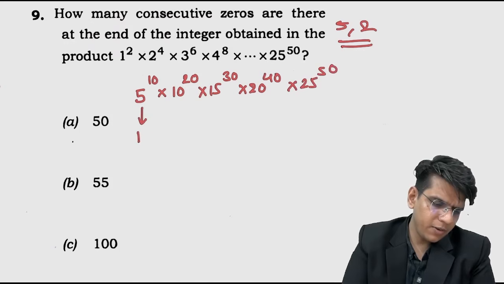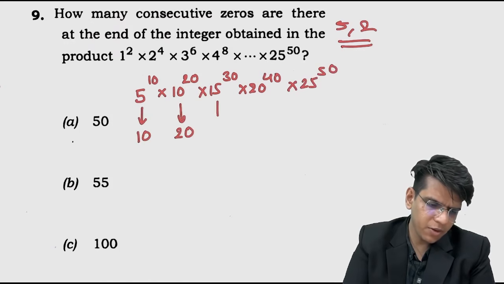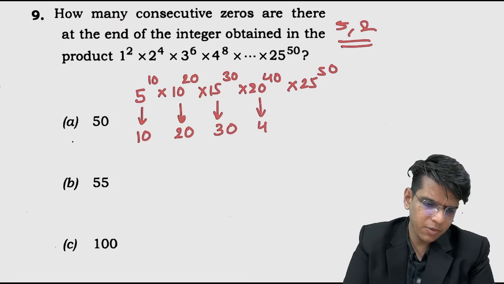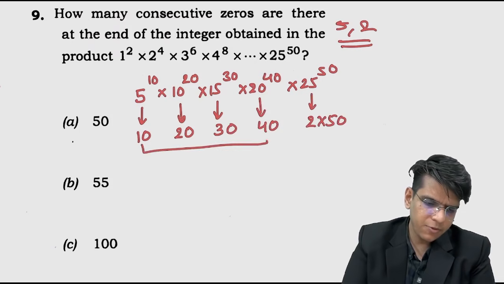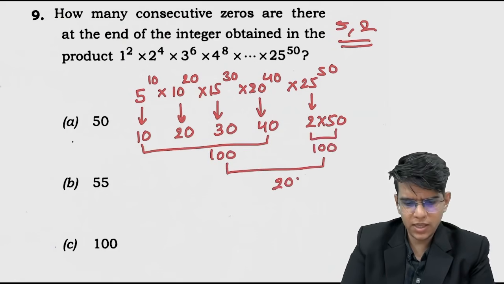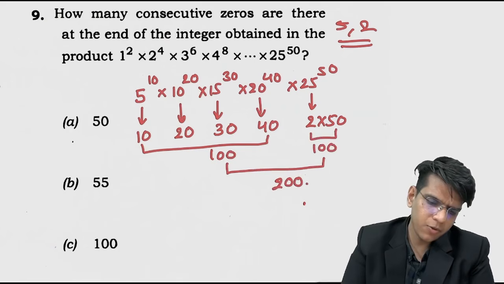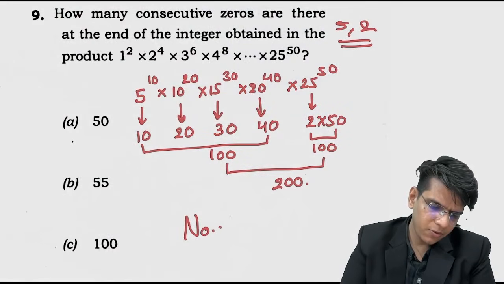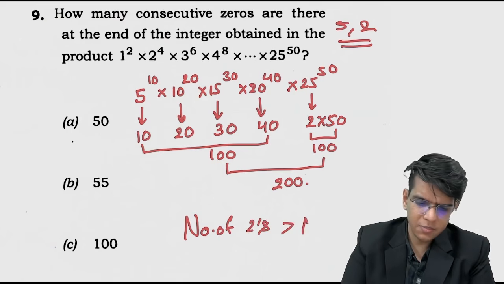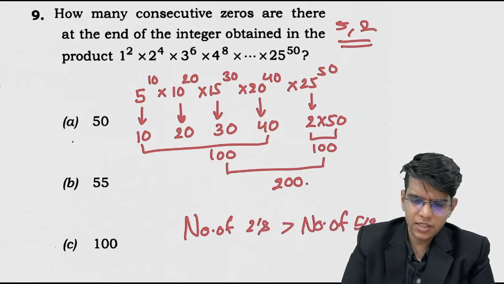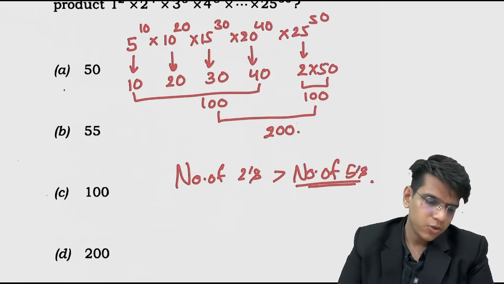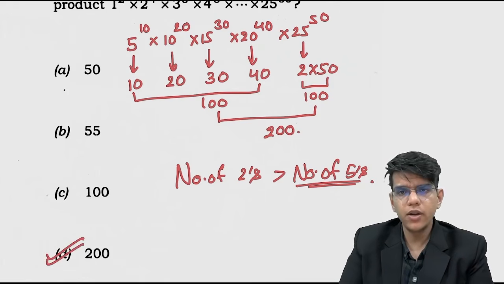Number of 5s from here will be 10, from here 20, from here 30, from here 40 and from here 2 into 50. So if you calculate, these are 100 and these are 100. Total number of zeros from these expressions is this, because the number of 2s will be greater than the number of 5s. That's why we are only checking the number of 5s. So here the answer will be option D, which is 200, right?